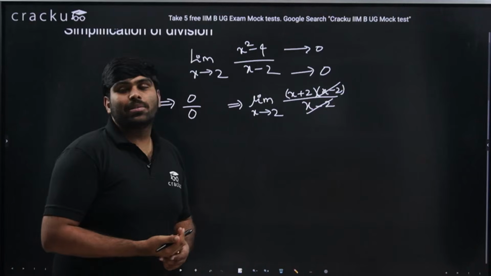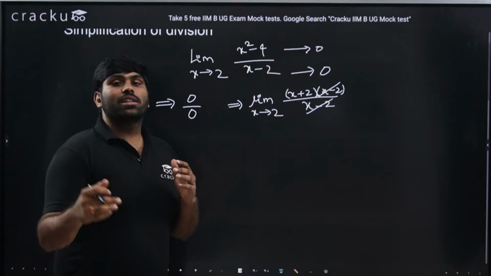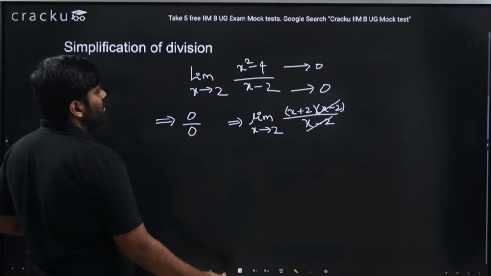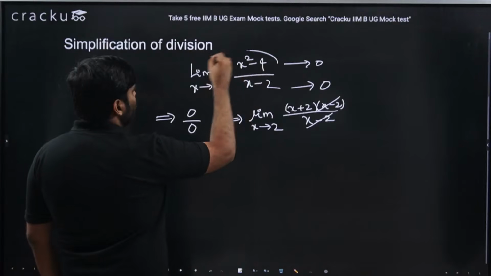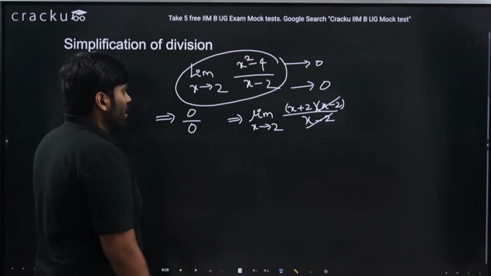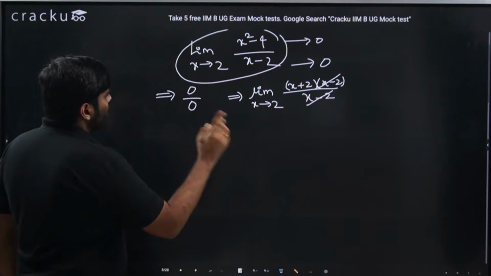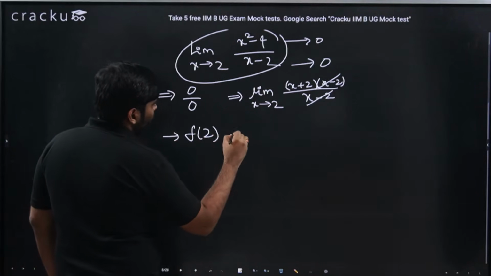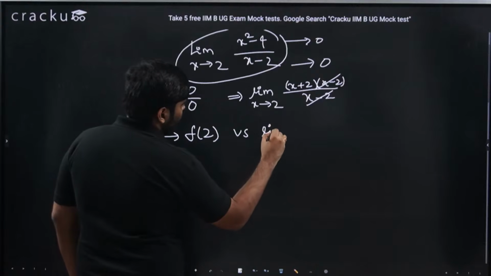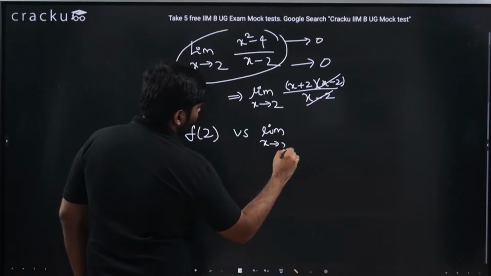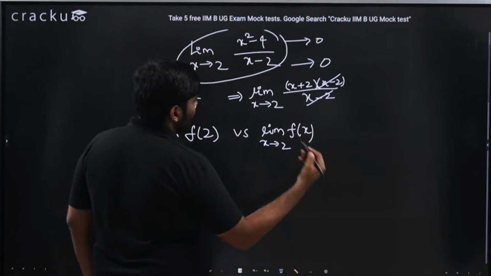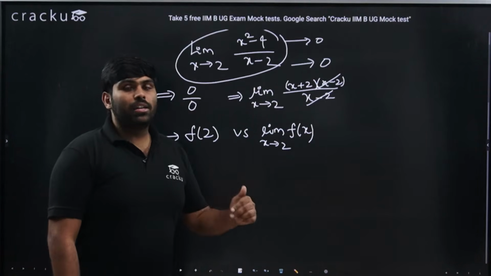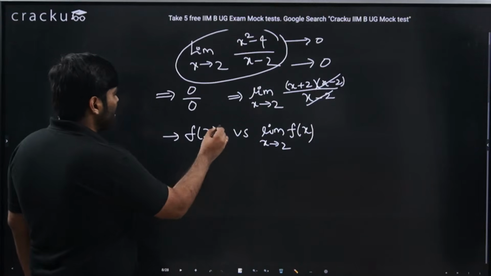Why are we cancelling x minus 2? Think, why are we cancelling x minus 2 in the numerator and denominator? The reason is that we are interested to find the limit as x tends to 2. Now comes the question of what is the difference between f of 2 versus the limit as x tends to 2 of f of x. Here it makes sense to cancel both x minus 2 in the numerator and denominator, because we are not interested in f of 2.